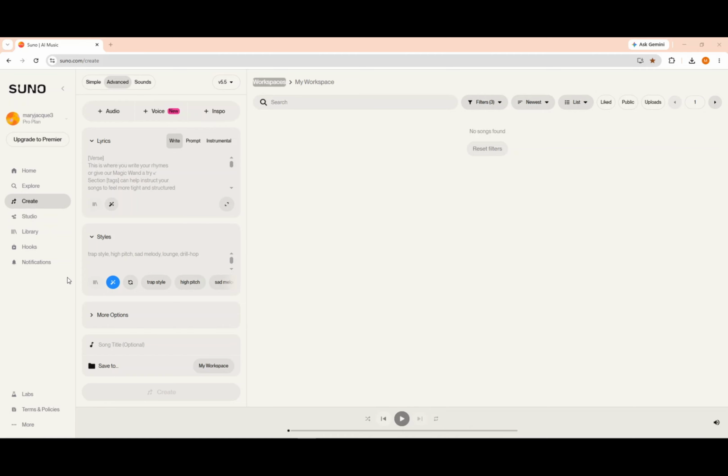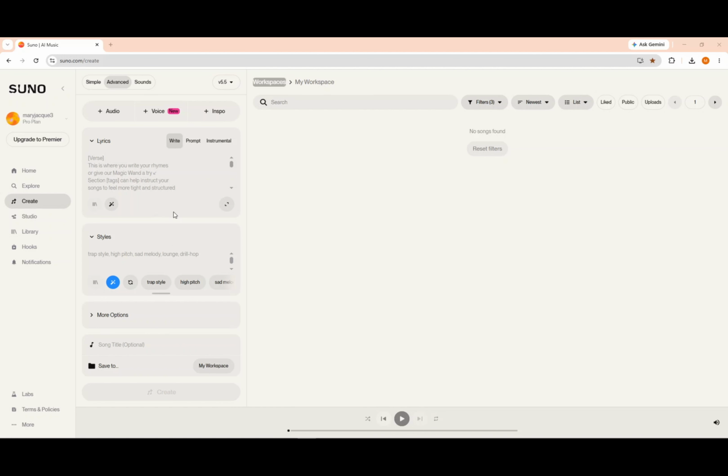Currently, I am using SUNO's Pro plan, so in this video, I will not be showing the free plan. However, don't worry because the creation process is exactly the same in both versions. Notice that SUNO's menu is located on the left side of the screen where you can see all the available features. Today, we will use the option called Create to open the music creation tool.